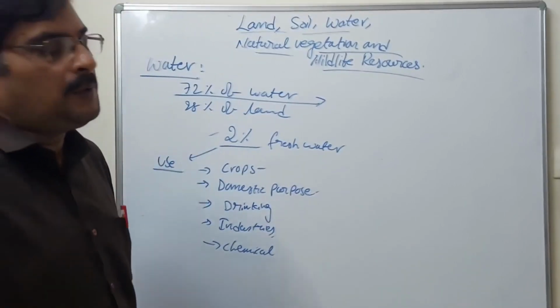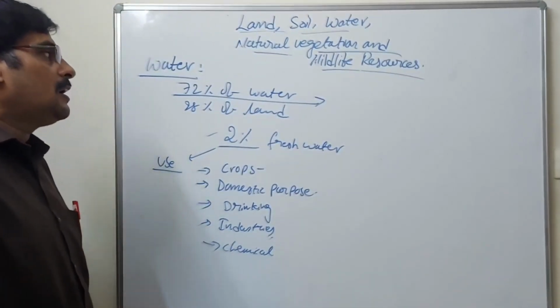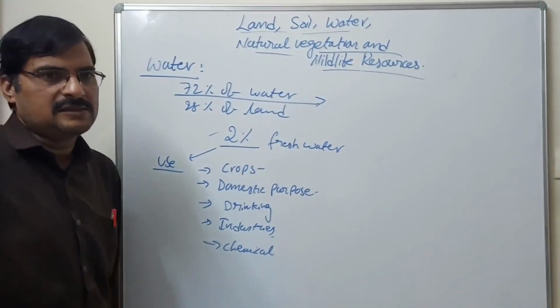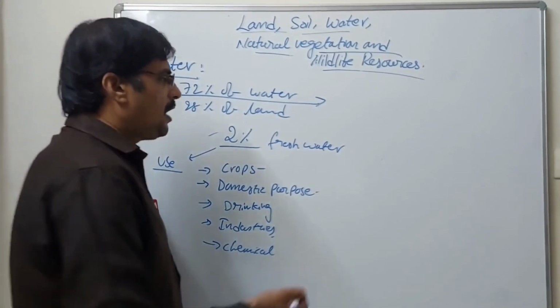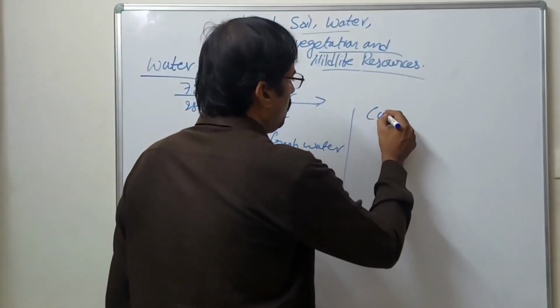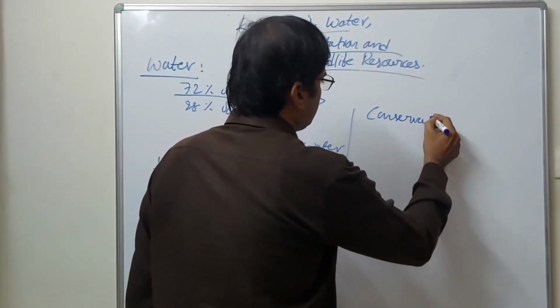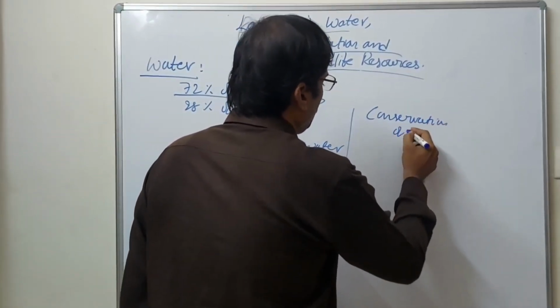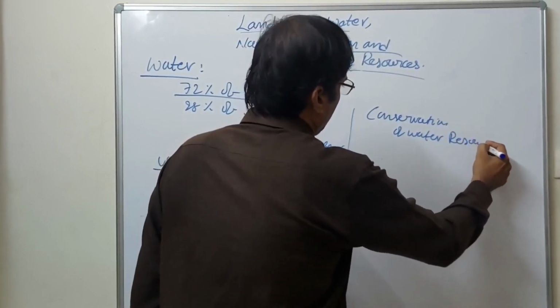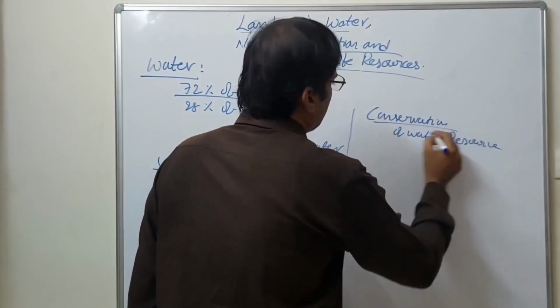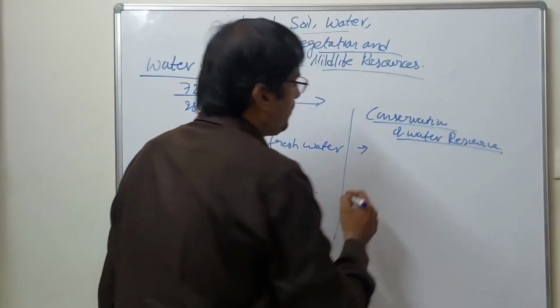So what can we do? We have to conserve water resources. How do we conserve water resources? Conserving means saving water.